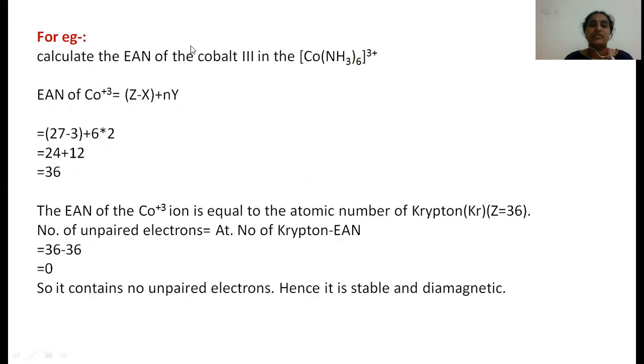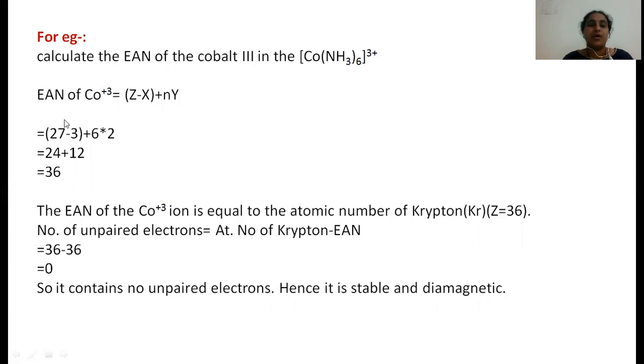For example, see this complex, hexaamminecobalt. In this complex, this is the metal, this is the ligand, and this is the coordination number. The metal atomic number is 27, and ammonia is a neutral ligand. Whatever charge is present on the sphere equals the metal oxidation number, so this complex's oxidation number is +3.